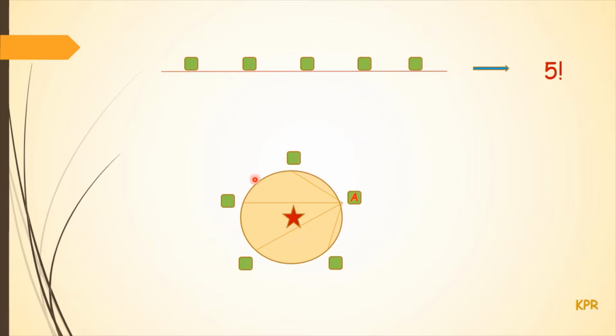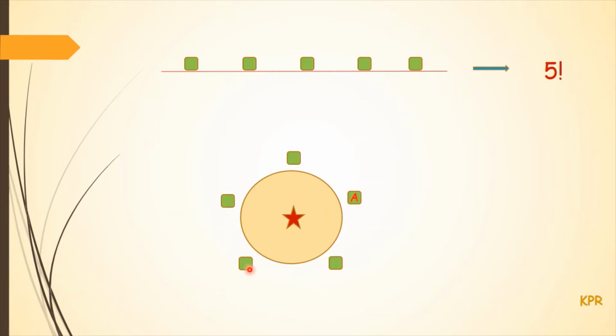A can occupy any seat from these 5. Then from the direction of A, all the remaining positions will appear in the same pattern. One person at the right, one person at the left, and 2 persons in front of that person A. So now all these 5 seats are identical.